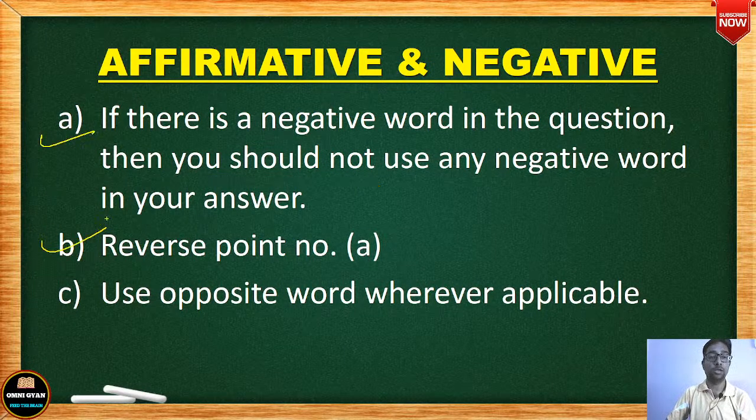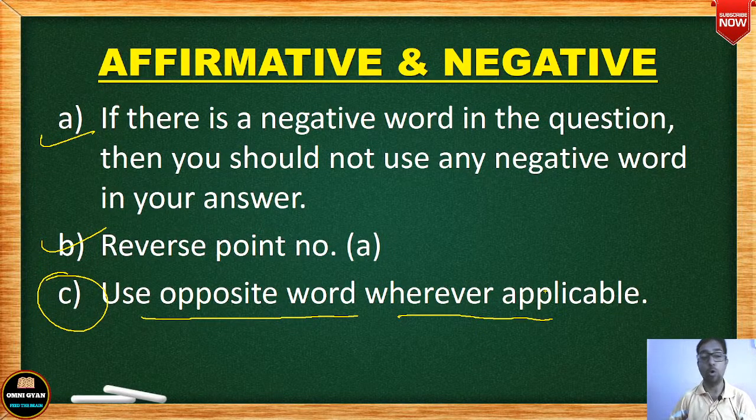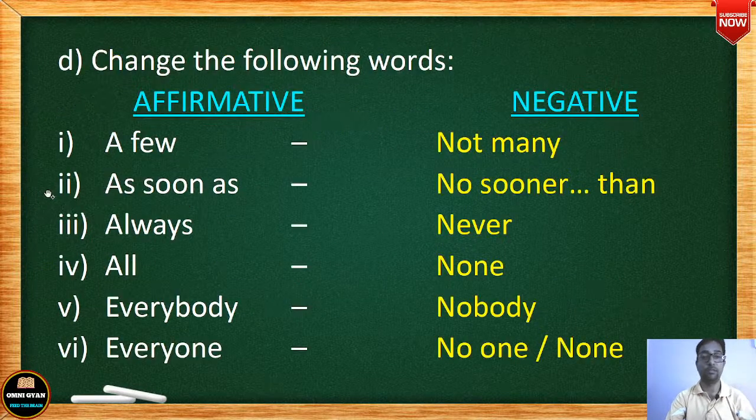Number A and number B is common with interrogative and assertive. लेकिन यहाँ पे एक rule number C में एक condition है कि you have to use opposite words but wherever applicable. जहाँ जहाँ applicable होगा वहाँ पे आपको opposite words use करना है. You have to use opposite words. इतना आप याद रखिए कि जहाँ जहाँ आपको opposite words आप use कर सकते हैं वहाँ आप use करेंगे. ठीक है? Just remember this thing. Use opposite words wherever applicable.